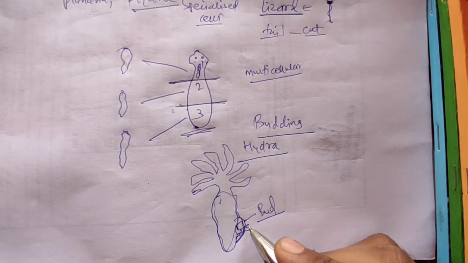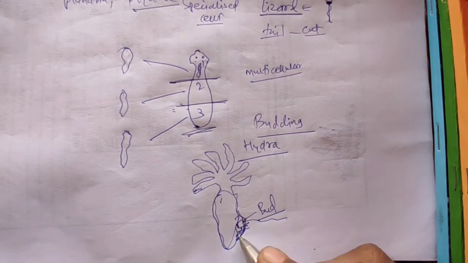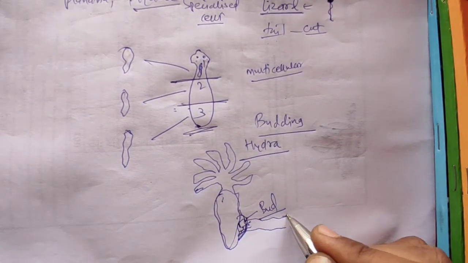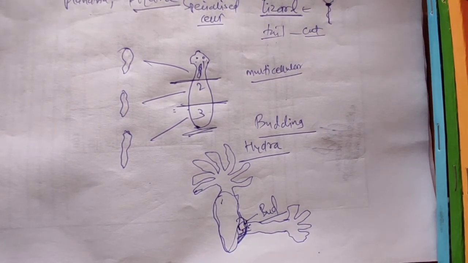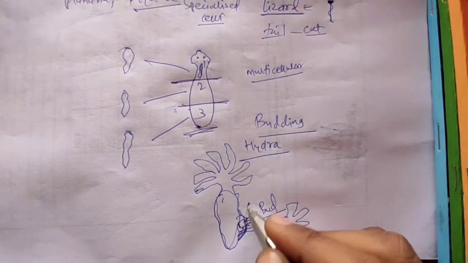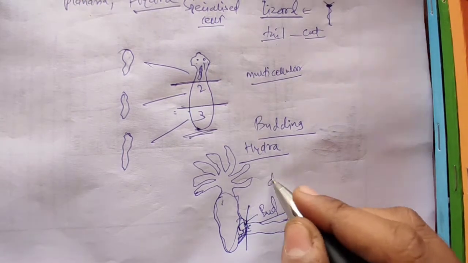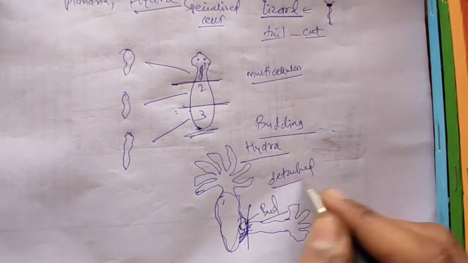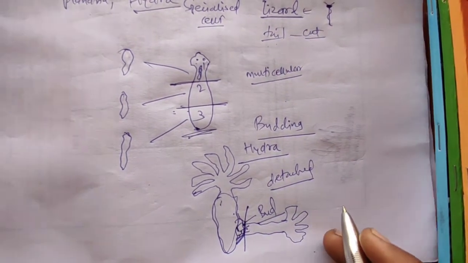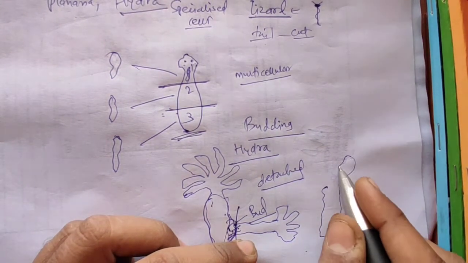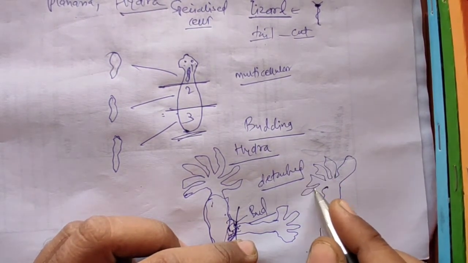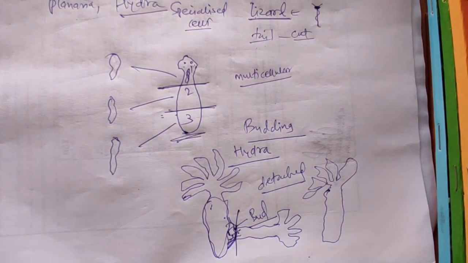This outgrowth will continue to grow, and at some point it will grow into a fully mature Hydra, and once this is done, it will get detached from its parent, so it will become a new Hydra. Pardon me for my drawings.